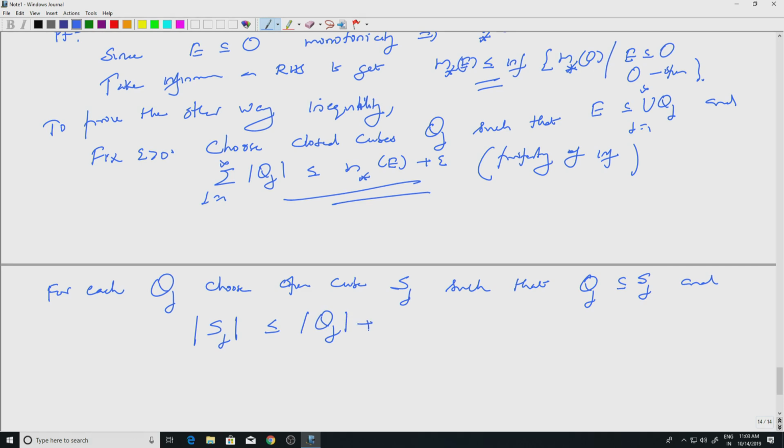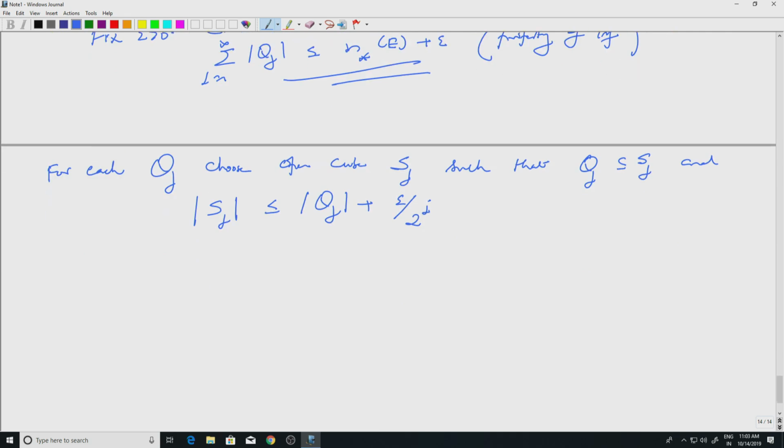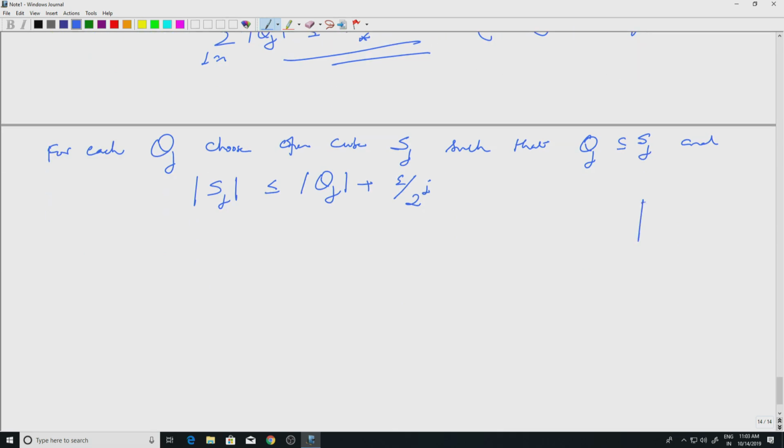So, mod Sj is at most mod Qj plus epsilon by 2 to the j. So, remember epsilon by 2 to the j is a positive number. So, all I have to do is to slightly enlarge Qj, right. If this is my Qj, I choose my Sj very close to it, right. So, this is Qj and this would be Sj, right. Only thing is this inequality should be true. Okay. So, you enlarge Qj slightly, okay, this is possible.